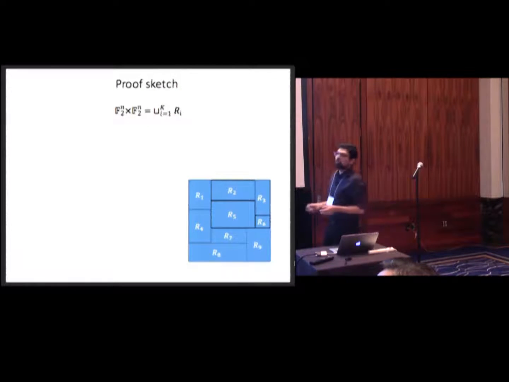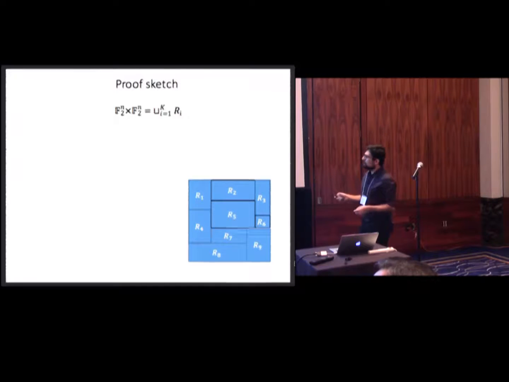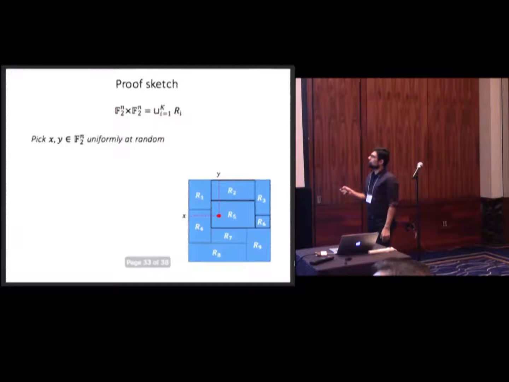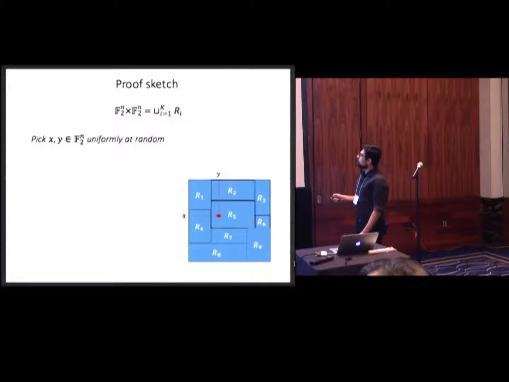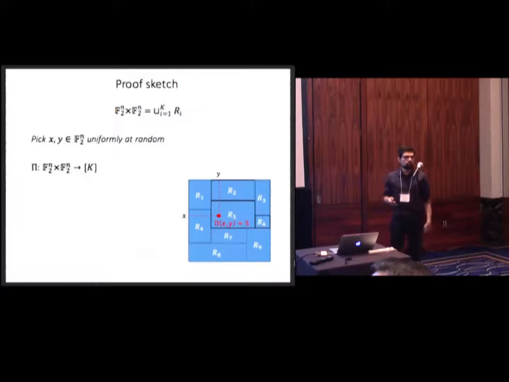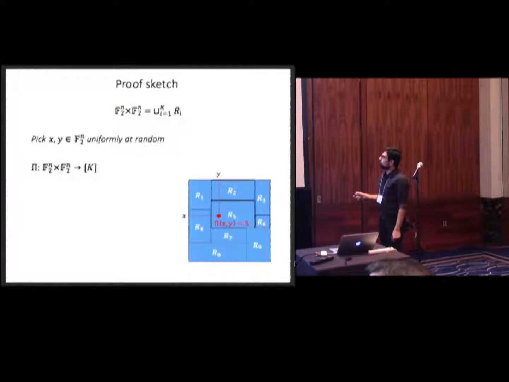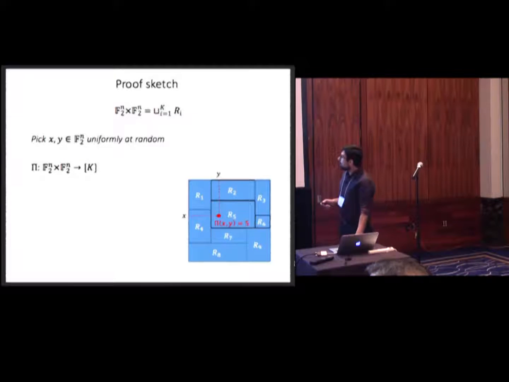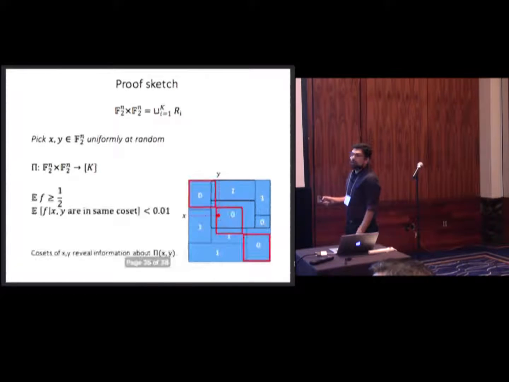Here's the partition we have from the beginning. Our matrix is partitioned into rectangles. Suppose I'm picking a random point from my matrix, so I'm picking x randomly and y randomly. And suppose I had a random variable that would give me the index of the rectangle that contains that random point. So in this example, pi is a random variable, and phi of xy is 5, because my index is 5.